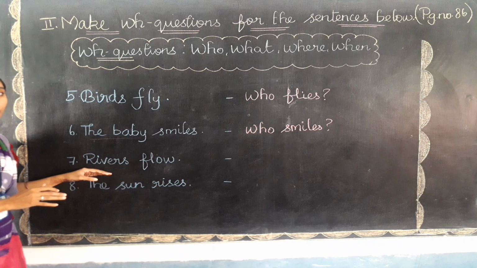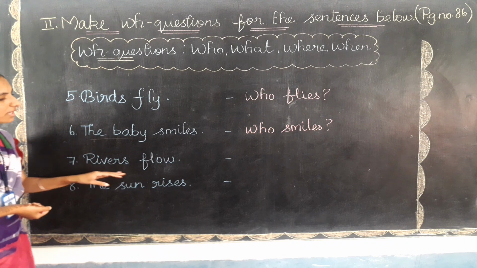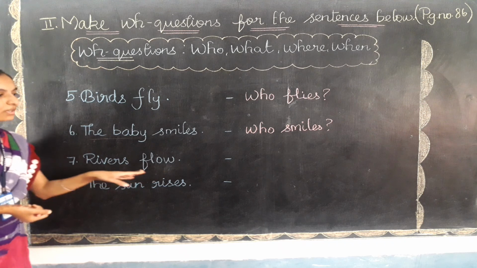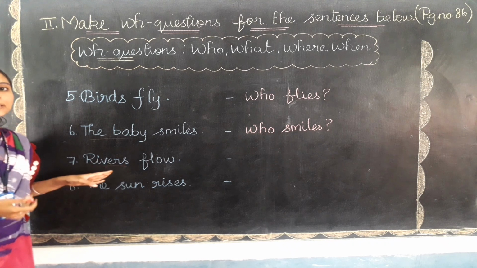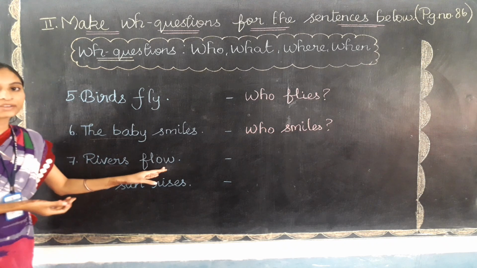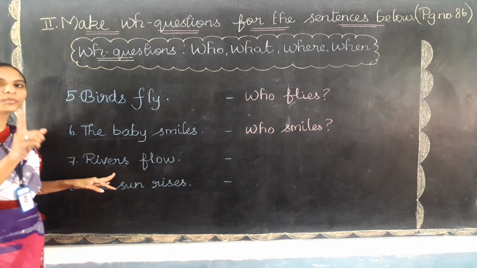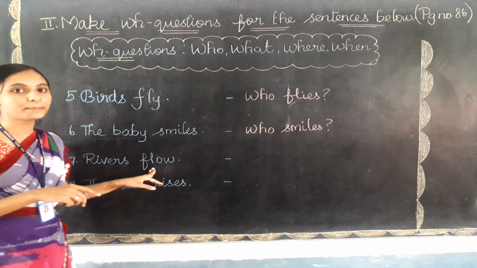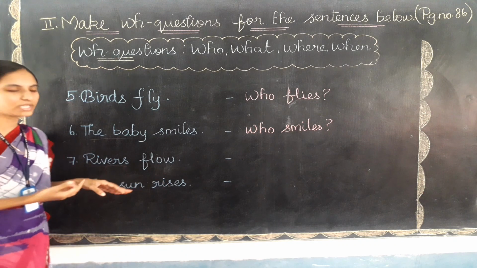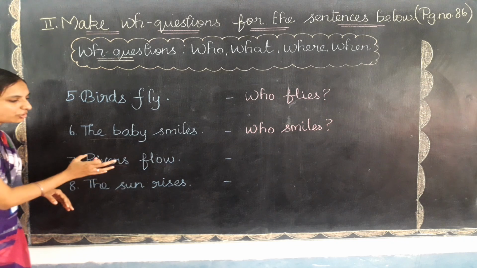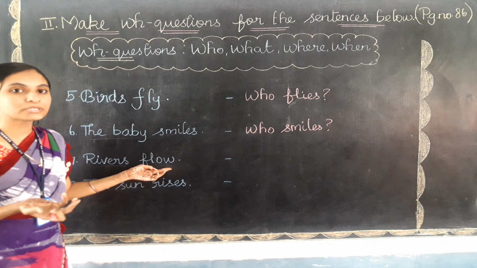Okay, let's do the question. Let's make the question for the seventh sentence. Rivers flow. Here "rivers" is the subject and it is the plural form. So that is why we have used only the base form, that is "flow". Suppose if I am talking about only one river, the answer will be the present form, that is "river flows". Okay, so let's make the question for the subject. We are going to remove the subject and frame a question by using the verb only.